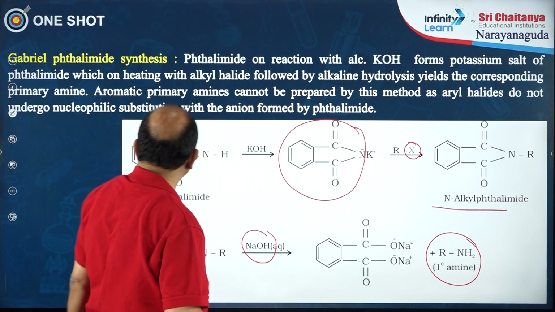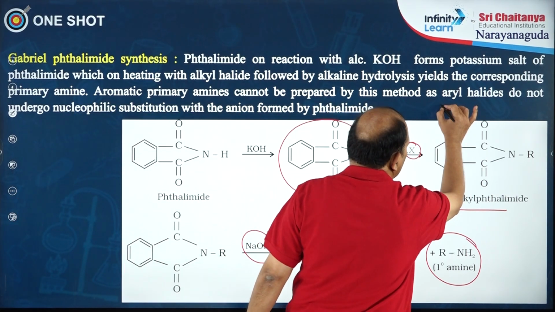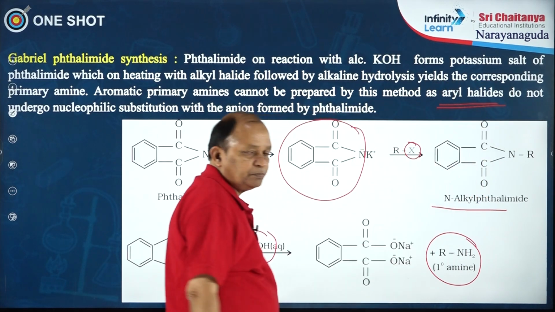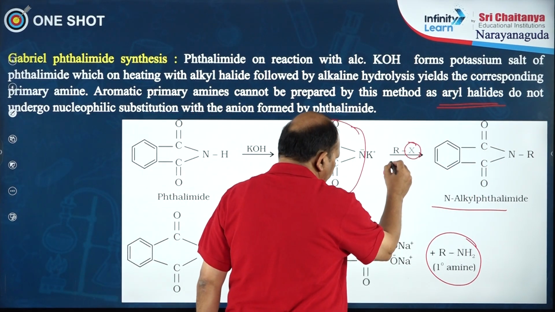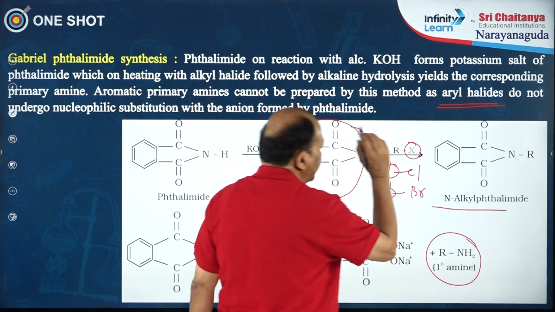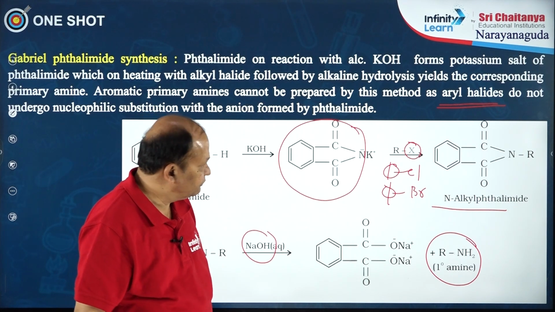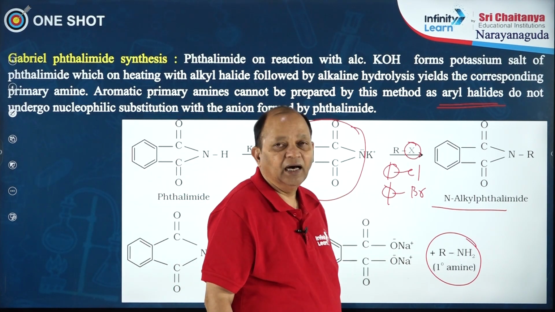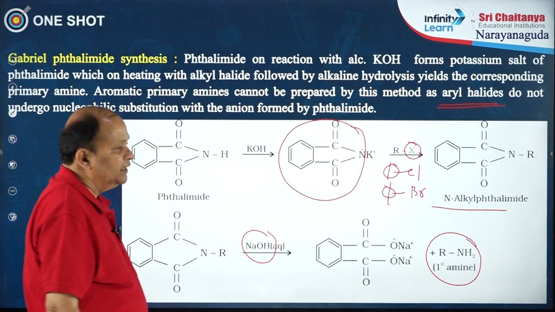Another important point is that aryl halides cannot participate in this reaction. Why? If you take chlorobenzene or bromobenzene, they cannot undergo nucleophilic substitution reaction easily. Therefore, you cannot use aryl halides in this particular reaction.